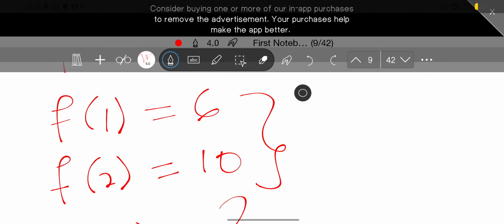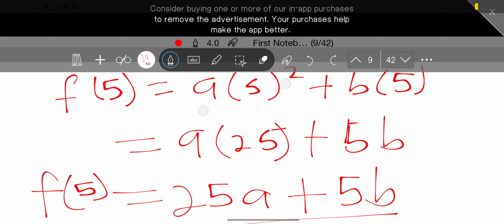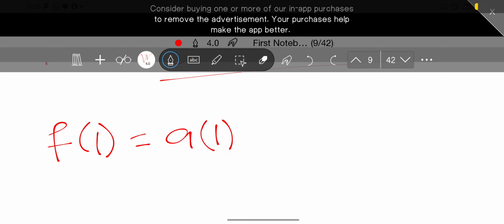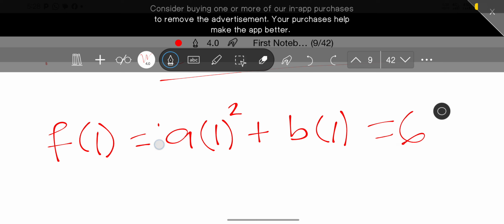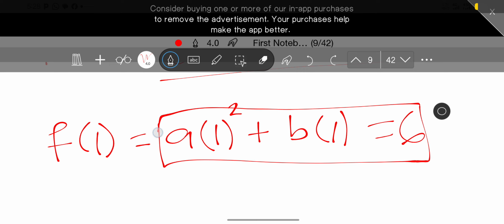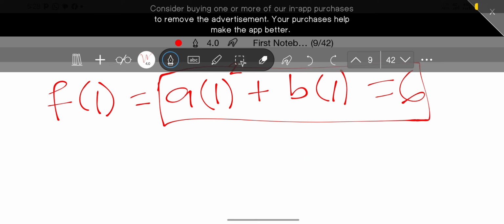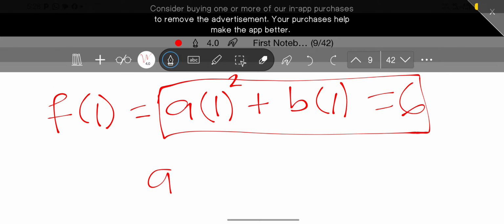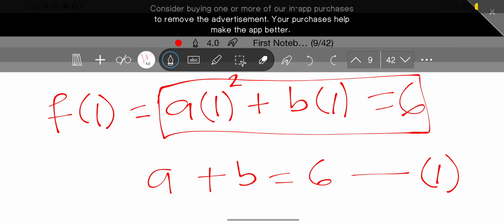f of 1 equals 6 and f of 2 equals 10. So now I'm going to make use of this. f of 1 means we substitute 1, so we have a into bracket 1 raised to the power of 2 plus b into bracket 1, and we are told that it equals 6. So we consider this side of the equation. Since 1 raised to power 2 is 1, times a is a, and b times 1 is also b, we have a plus b equals 6. That forms equation 1.